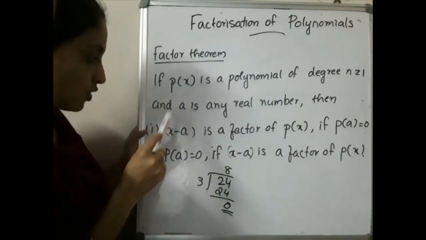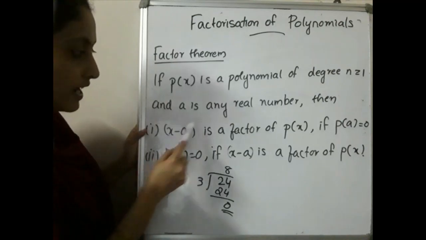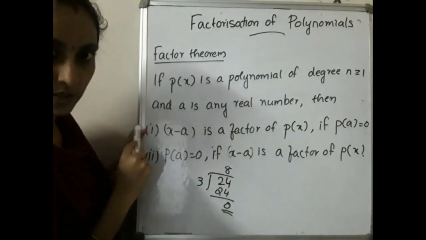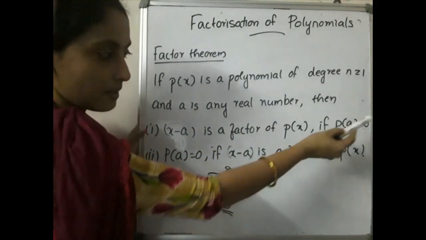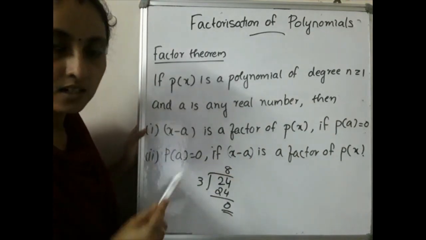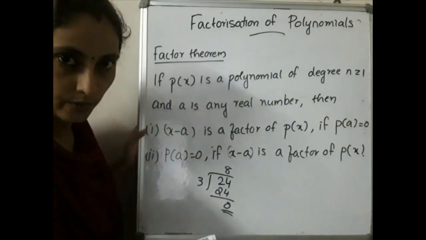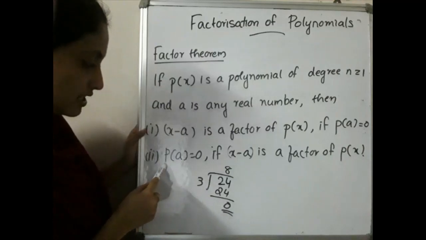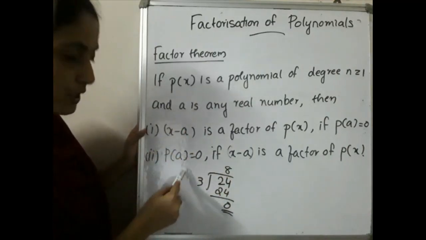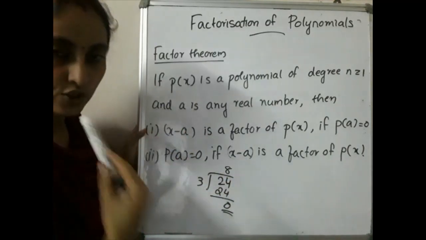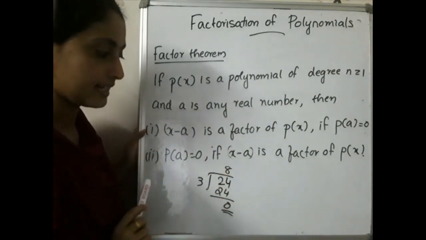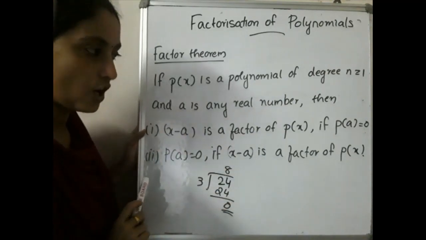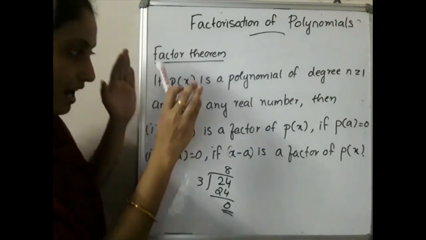Is it? So here the first condition is what? If x minus a is a factor, then the remainder is equal to 0. What is the remainder? P of a is equal to 0. Also, one more condition: if p of a is 0, that is, the remainder is equal to 0, then we can say that x minus a is a factor of p of x. Okay, I will just summarize this.